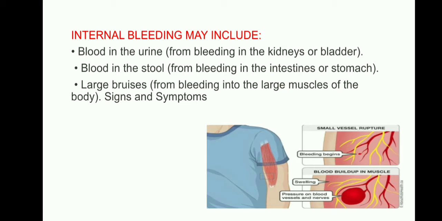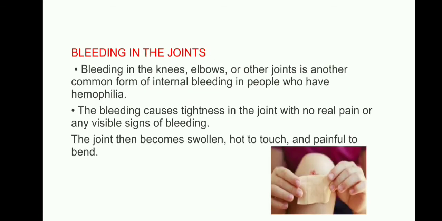Internal bleeding may also include bleeding in the joints. Bleeding in the knees, elbows or other joints is another common form of internal bleeding in people who have hemophilia. Internal bleeding we mostly see in children, and the clinical manifestation is joint bleeding.